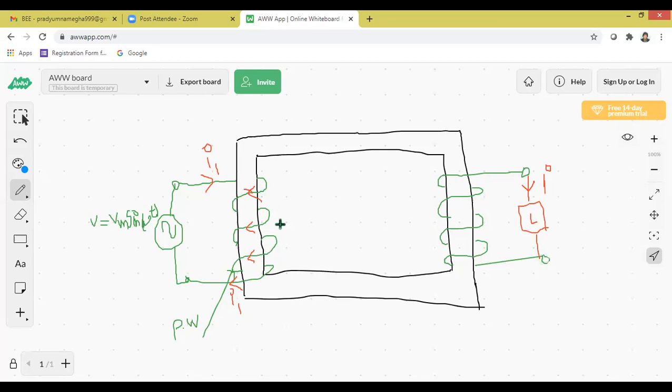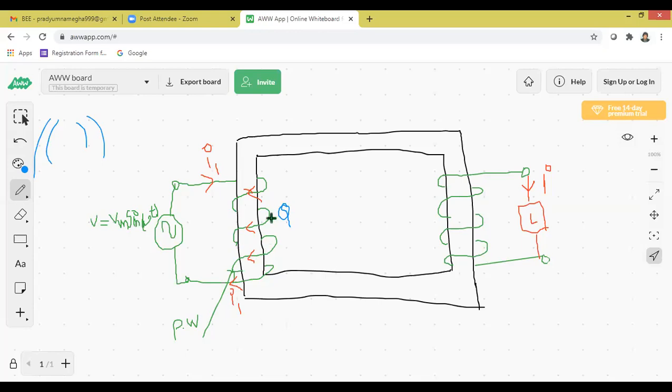When the primary winding of the transformer is excited by the input AC supply, current flows through the primary winding, which is denoted by I1. As a result, magnetic energy is created across the primary winding. So how to represent the magnetic energy? Magnetic energy is represented by phi. In practice, how will the magnetic energy be present? It will be distributed everywhere, yes or no? Like these curved lines. But we cannot draw the magnetic lines of force every time, so we represent the magnetic energy by phi.